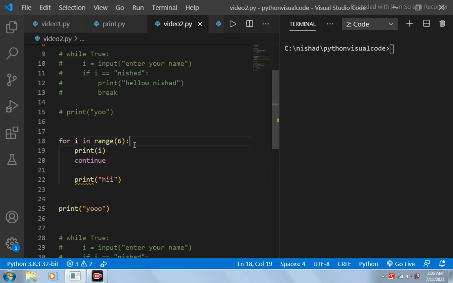loop. Okay, so now let's take a look at this continue statement over here. First of all, this is the same program as we have seen above. It will be printing values from 0 to 5.